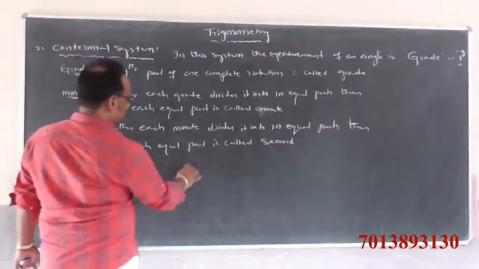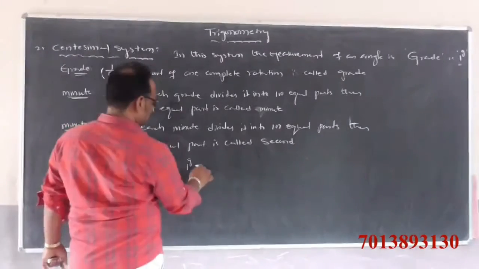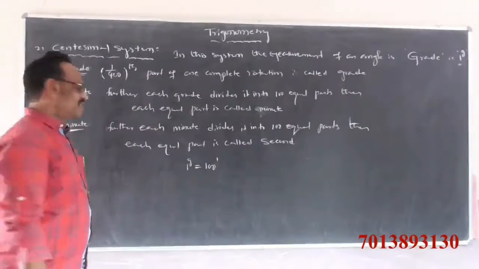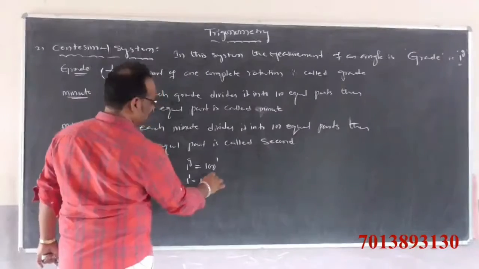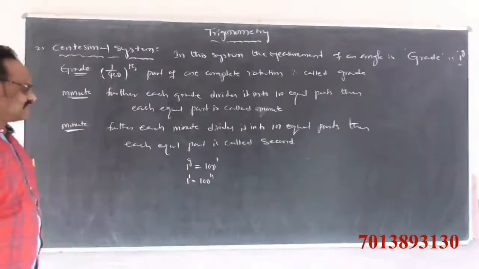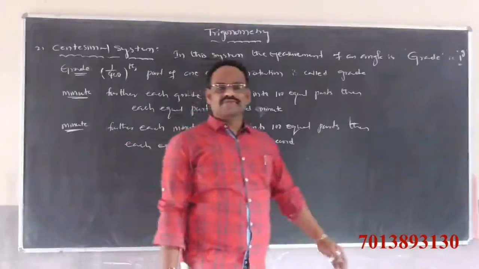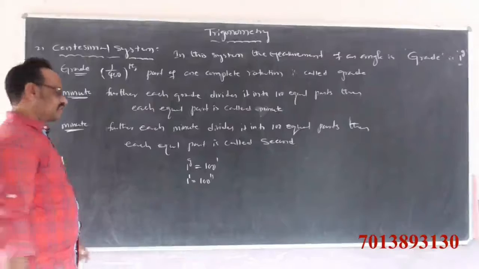That means 1 grade is equal to 100 minutes. 1 minute is equal to 100 seconds. This is the French system, that is, the centesimal system.